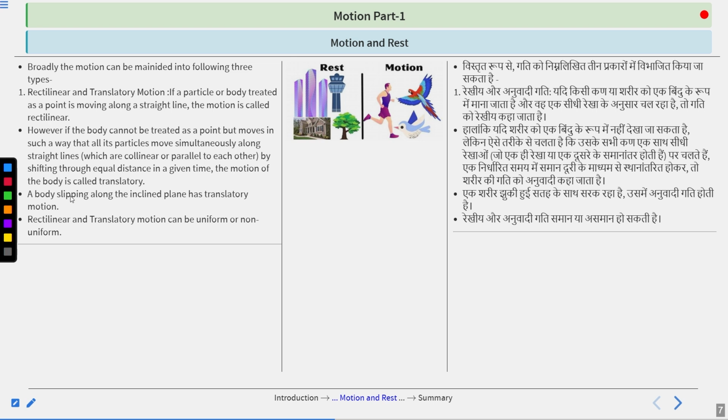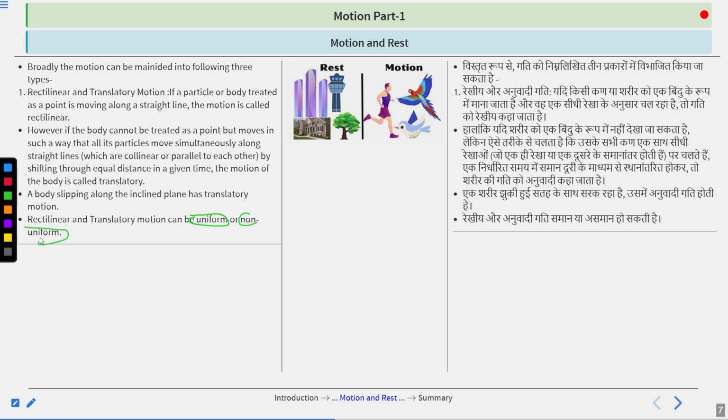Rectilinear and translatory motion could be uniform or non-uniform. What do we mean by uniform, and what do we mean by non-uniform? Let me give you one simple explanation, because we will talk about them in our upcoming lectures. But right now, I could just give you an overview.